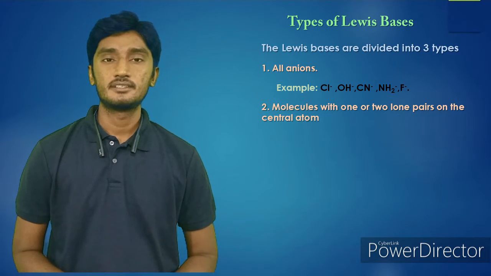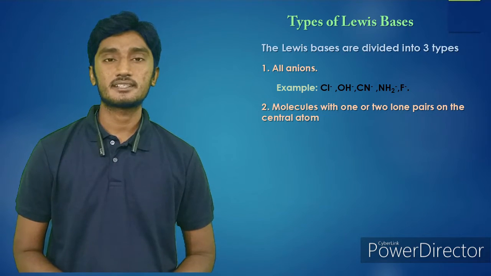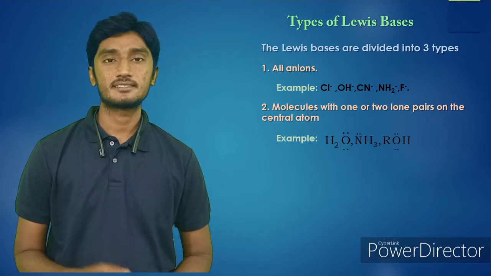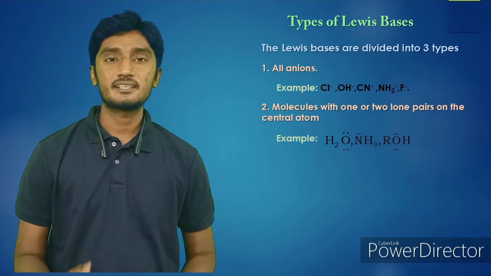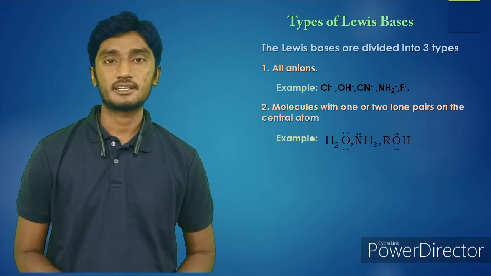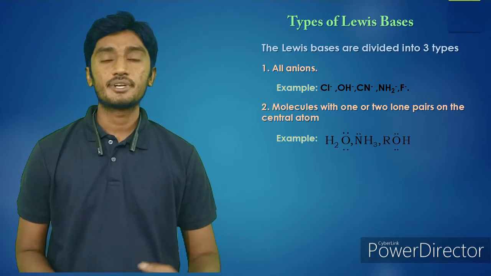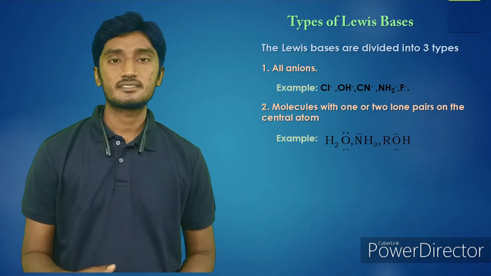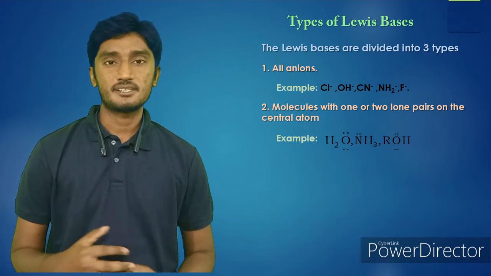Next, the second one is molecules with one or more lone pairs of electrons on the central atom. For example, H2O, NH3, ROH. In H2O, oxygen has 2 lone pairs of electrons on the oxygen atom. In NH3, nitrogen has 1 lone pair of electrons on the nitrogen atom. These lone pairs can be donated to other compounds which need them. So these act as Lewis bases because they are donating lone pairs to other substances.